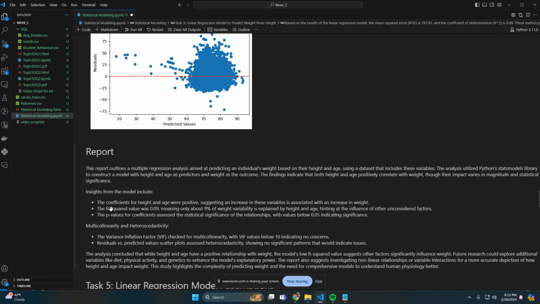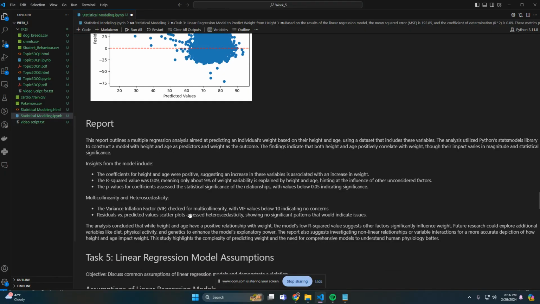The insights we can gather are that the coefficients for height and age were positive, suggesting that an increase in height and an increase in age does have an increase in weight. But only about 9% of weight variability is explained by height and age. So not a whole lot there.